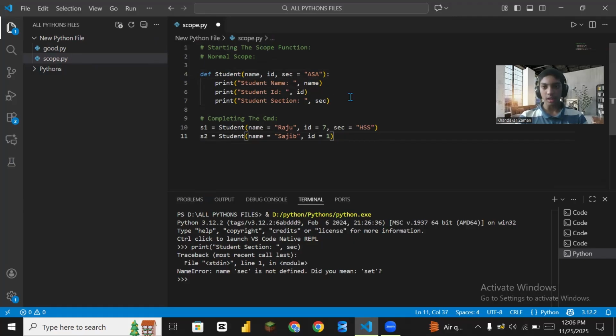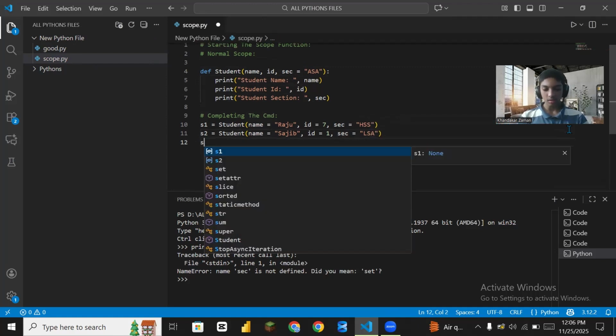If we input the second line, the third line will be completed with that section. Like that, id is equal to 1, section input ASA.